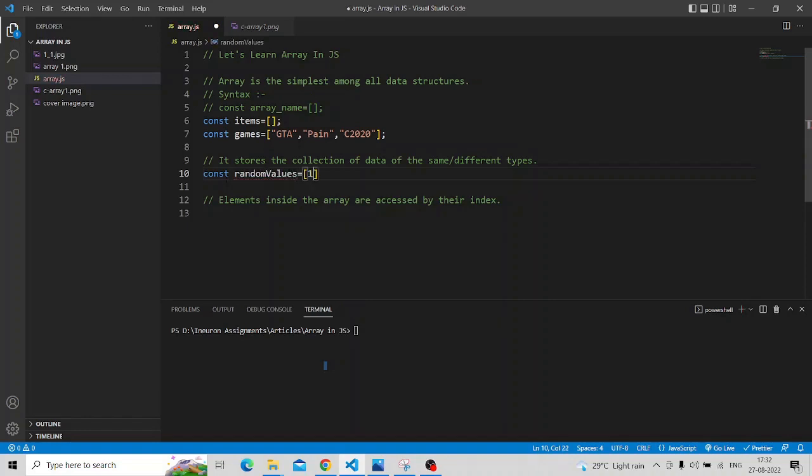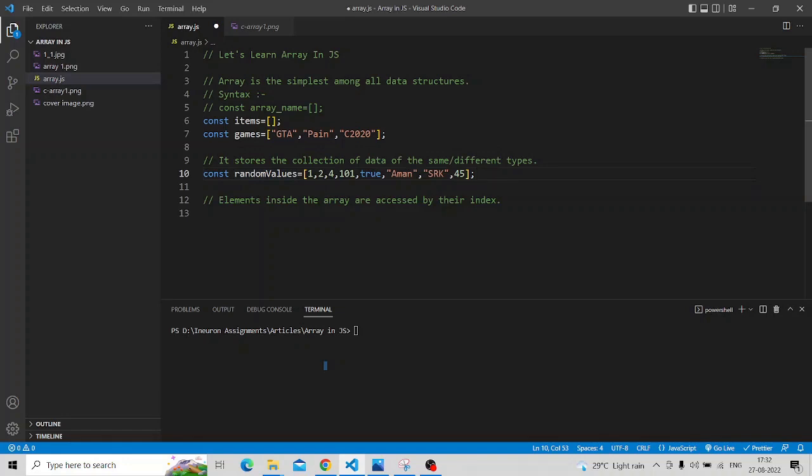So for example, 1, 2, 3, 101, true. This is the boolean value. Aman, SRK, 45.